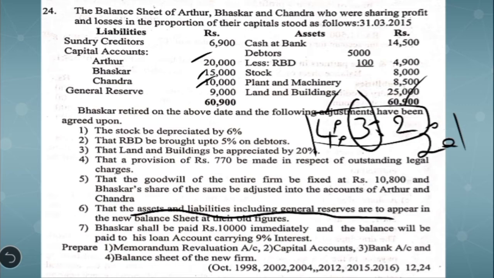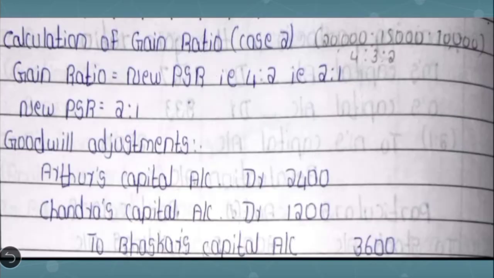Then coming to the goodwill treatment, it is given that the total goodwill of the firm is fixed at 10,800, but we have to show the adjustment only with regard to the retiring partner's share. So here retiring partner's share in the profit is 3 by 9. So we have to calculate his share, that is 10,800 into 3 by 9, and the same has to be adjusted to the remaining partners' capital accounts in the gain ratio, because they are the partners who are going to give compensation. So let's see the working notes now.